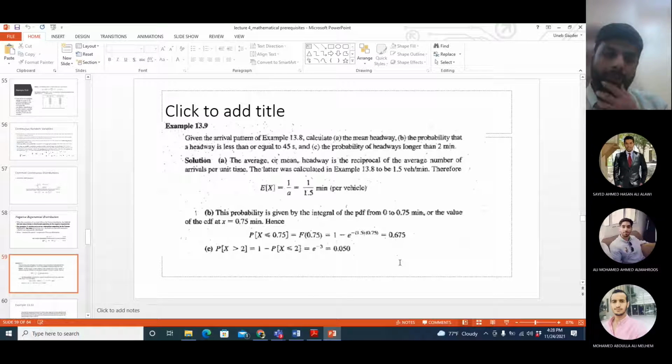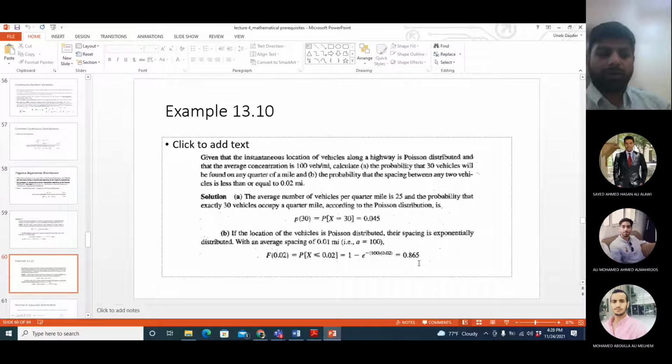Okay, so this is what they did in part C. They did this whole thing, then 1 minus that. The only difference is that instead of 0.75, they will be using 2 here. So 0.75 will change to 2. It's the same equation, and whatever answer you get, you do 1 minus that answer. That will give you the probability of having a headway more than 2 minutes.